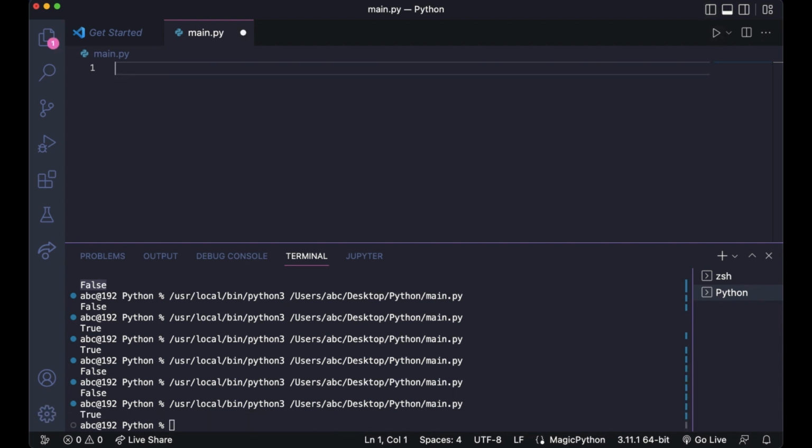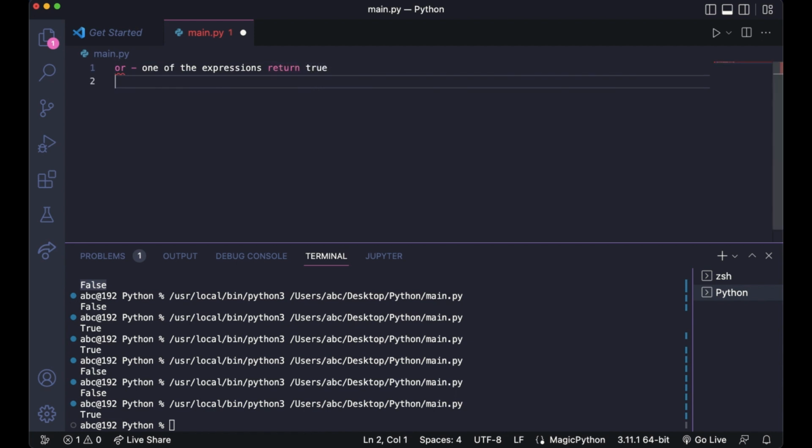So in conclusion, we have three logical operators. OR will return true if one of the expressions returns true.